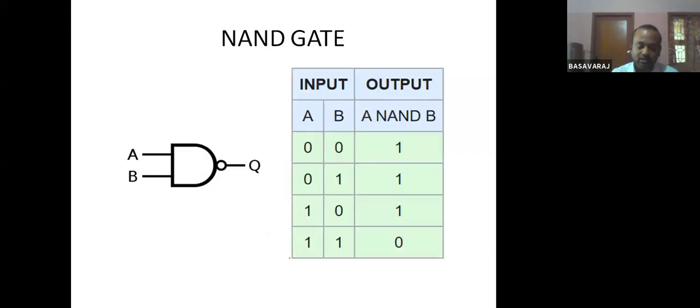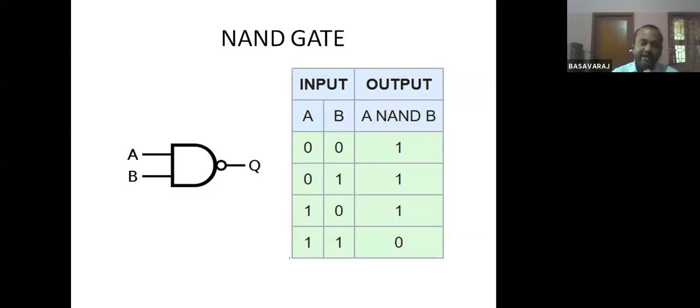Next, the NAND gate. NAND and NOR are universal gates. Universal gates means using these gates you can realize any logic function. Even any of the basic gates you can realize using these universal gates. But let us not get into all these things, as our main motive is to discuss the combinational and the sequential circuits.